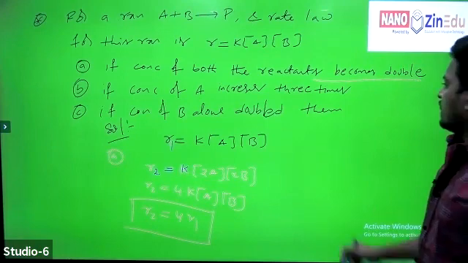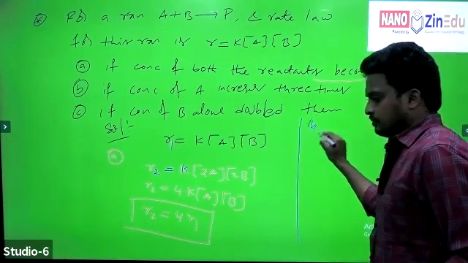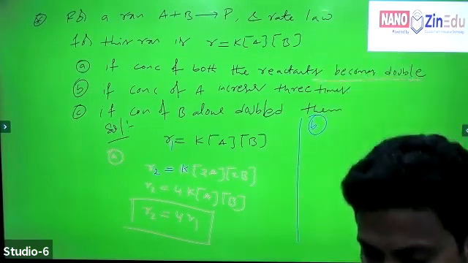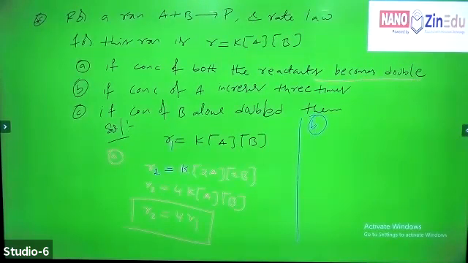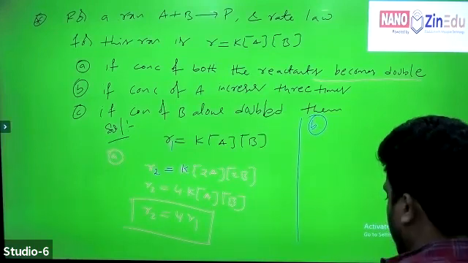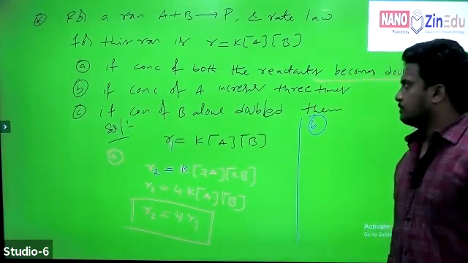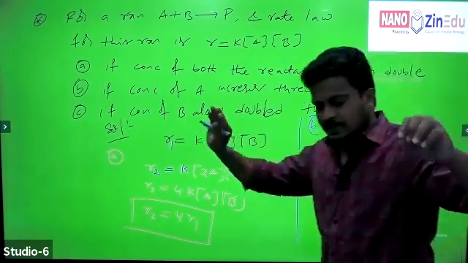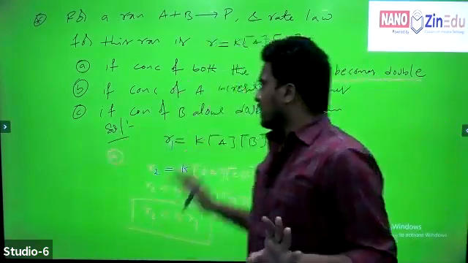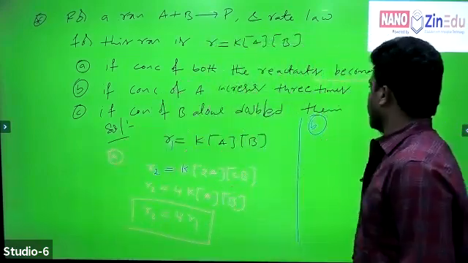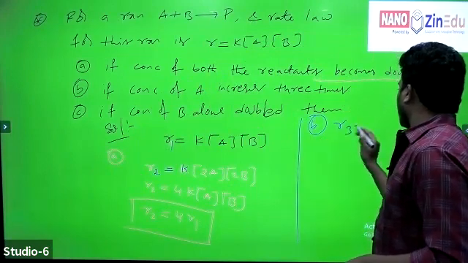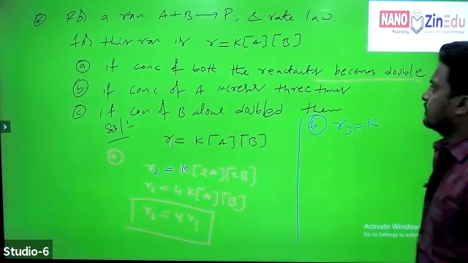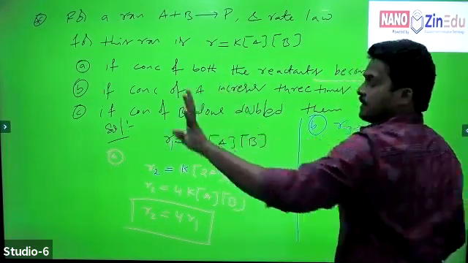Now, coming to bit B. If the concentration of A increases 3 times, only the concentration of A increases 3 times, and there is no change in the concentration of B. Then can I write new rate R3 is equal to K into, concentration of A becomes only 3 times.